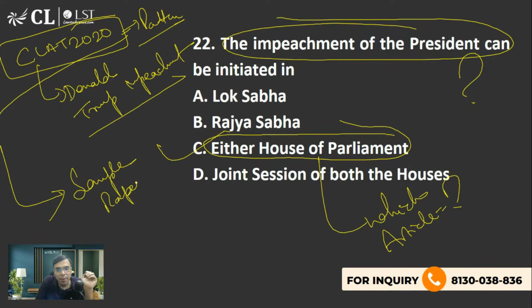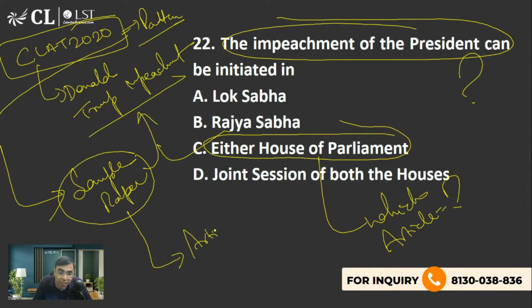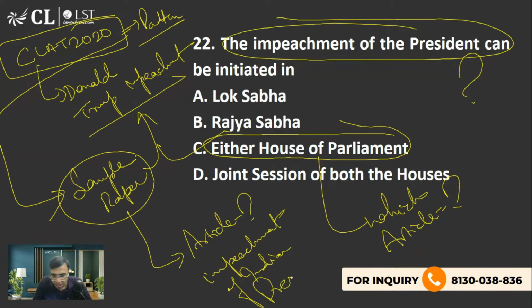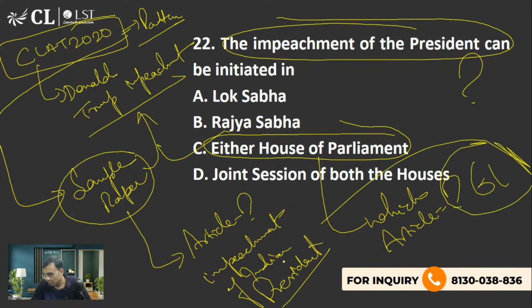In that sample paper, there was a GK question talking about Donald Trump's impeachment, and they had asked which article of the Indian Constitution is there for impeachment of the Indian president. I remember that, even though it is so old. So which article was that? Yes, you are right, Article 61. Article 61 of the Indian Constitution talks about impeachment of the president. This was the question in the 2020 sample paper.